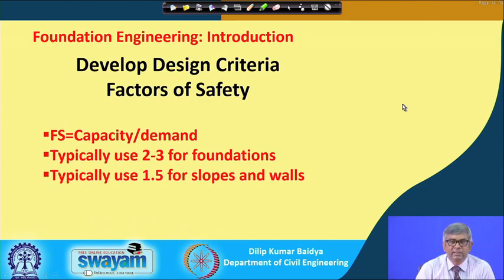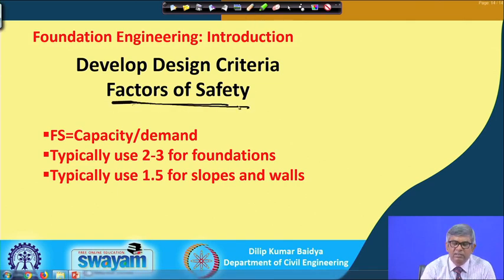And then next is developing design criteria. So, I have shown a number of steps: understanding the project is one, then developing design criteria, under that I have shown the settlement, and next is the factor of safety. And what is the meaning of factor of safety? Factor of safety is capacity divided by demand.